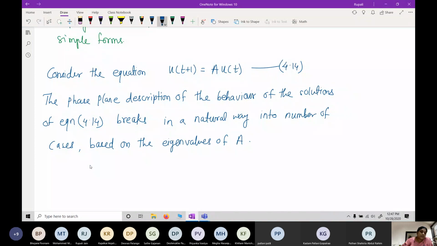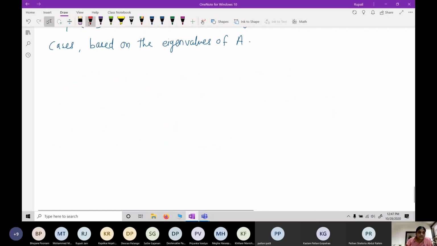So we will see those cases. So case 1a, when 0 is less than lambda 1, less than lambda 2, and strictly less than 1. This case is called a sink.